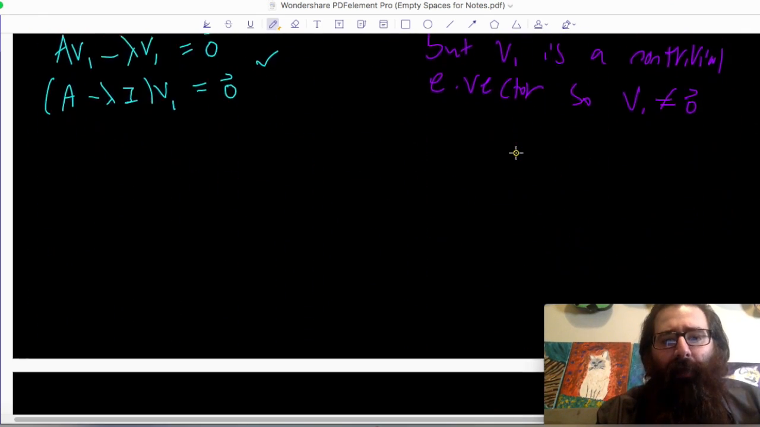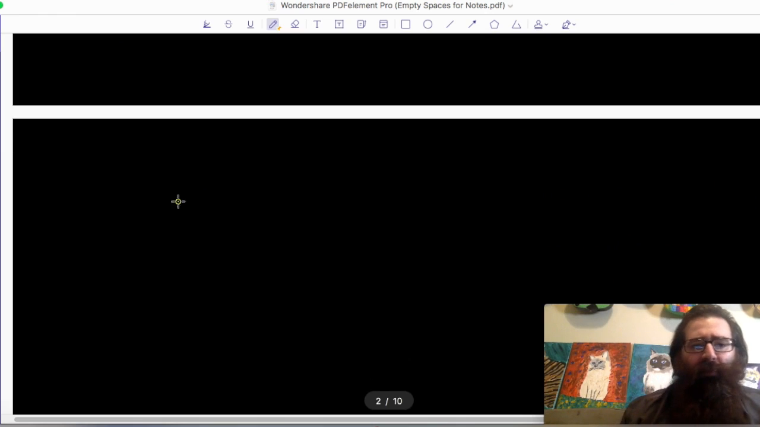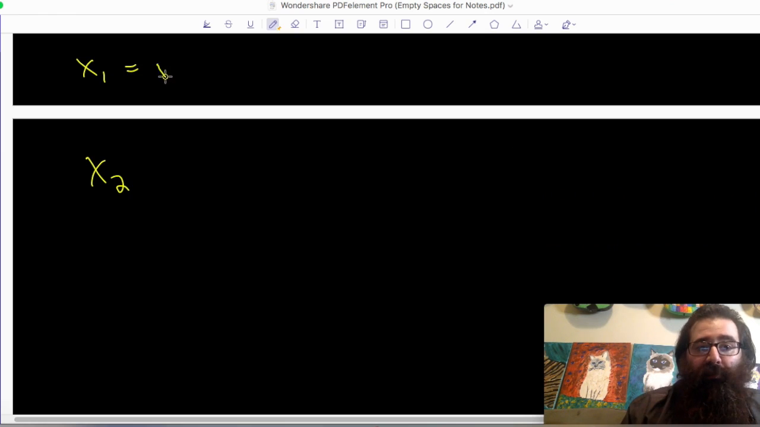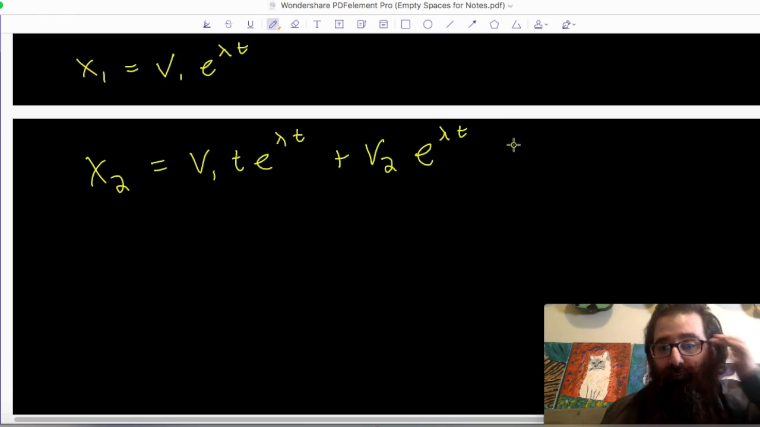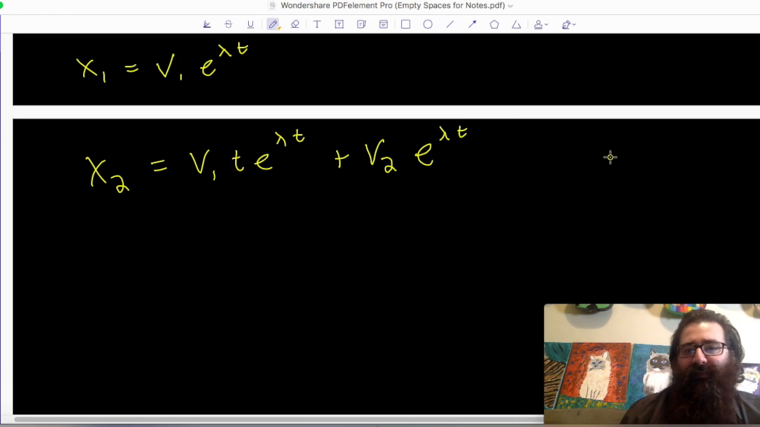So here, let me jot this down on this next page. We're saying, what if x2, our other solution, since x1 is already a solution, v1 e to the lambda t. Well, what if x2 is that v1t e to the lambda t that we would initially guess, but then plus just some other vector v2 times e to the lambda t. Is this going to work? I don't know, so let's find out. We're trying to see if this is going to satisfy that x prime is equal to Ax, or in this case that x2 prime is equal to Ax2 for our new guess.